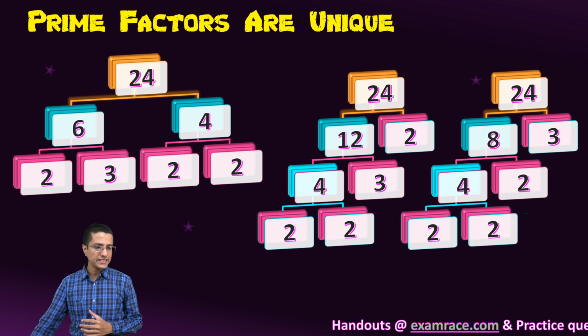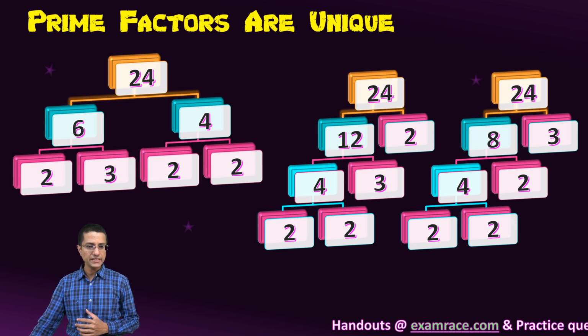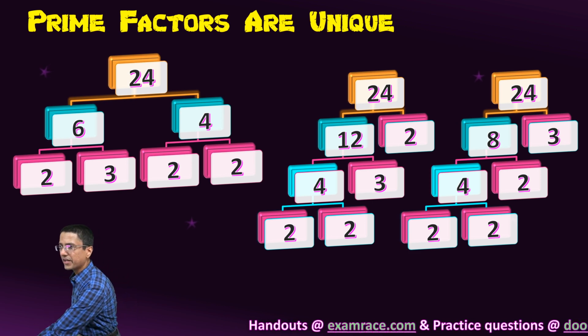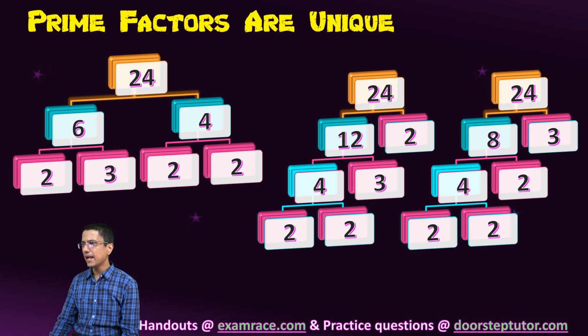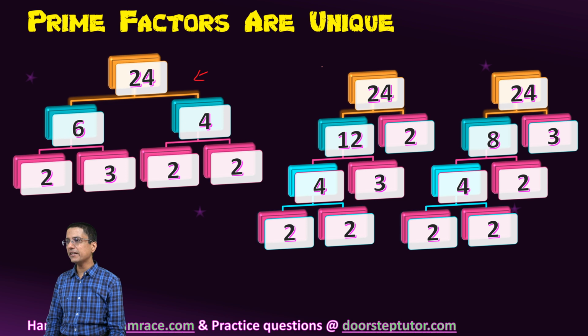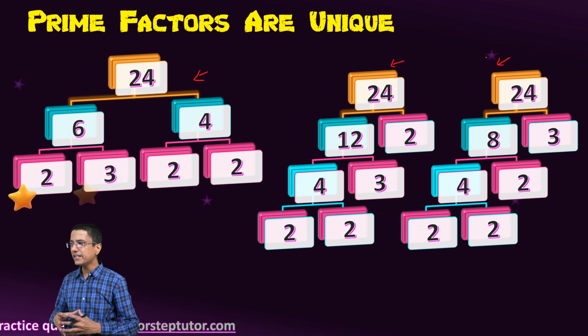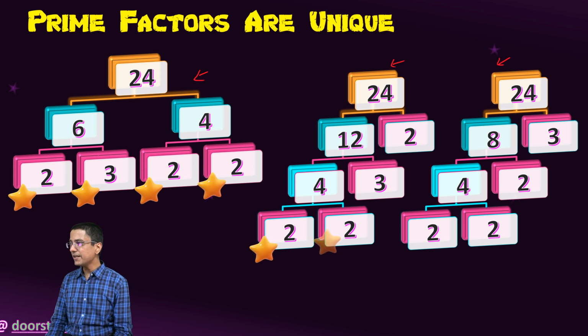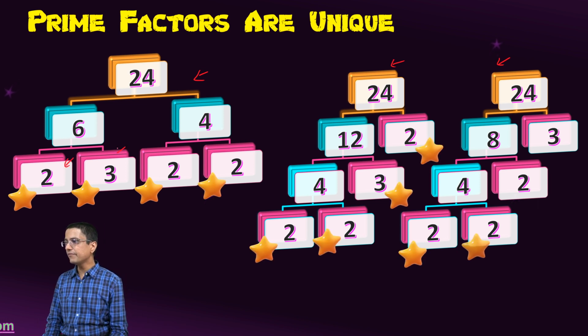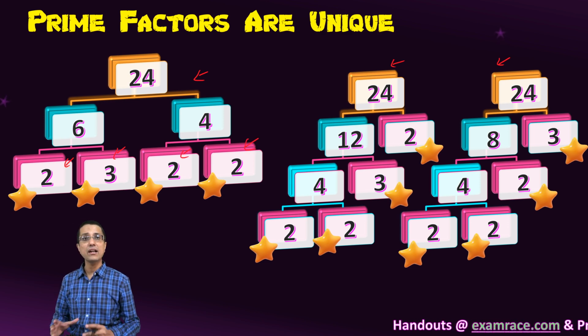Now, as we have already seen the prime factors of a number, we did the prime factorization of, for example, the number 24, and we created various factor trees for it. For 24, we were able to create these 3 factor trees. But one of the things that we noticed was that the prime factors, the leaf nodes of all of these factor trees, are always the same.